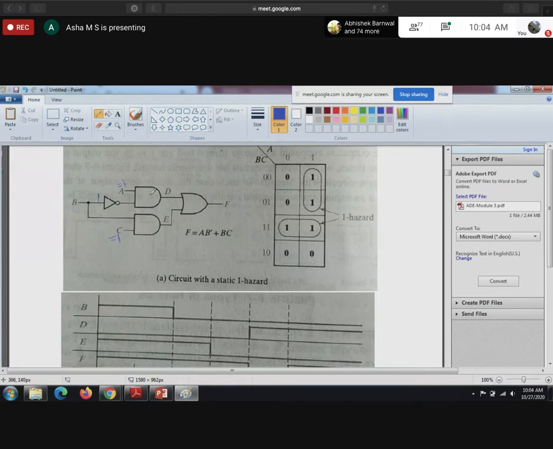So what will happen? If any one of the inputs is 0 for the AND gate, then D will be 0, E will be 0, F will be 0. So here it is 0.